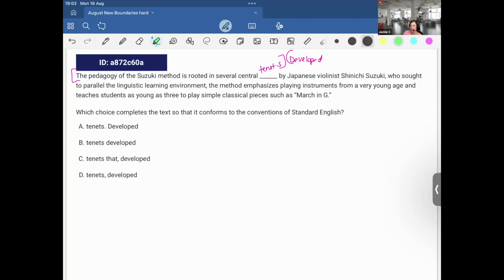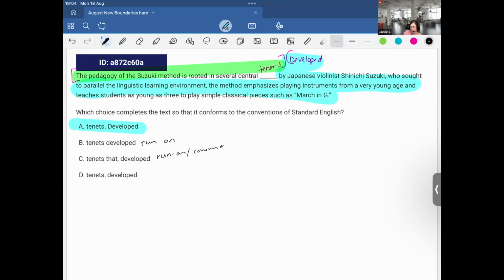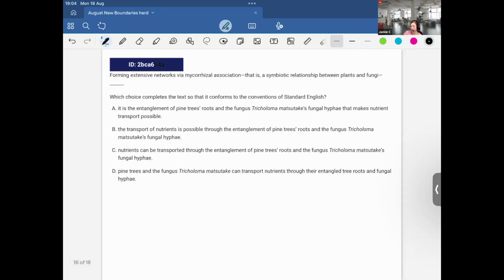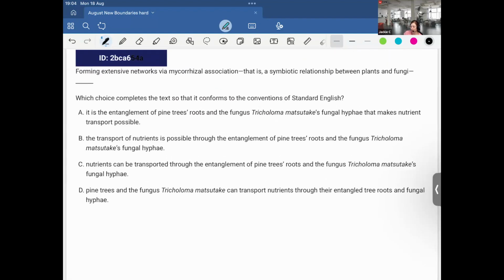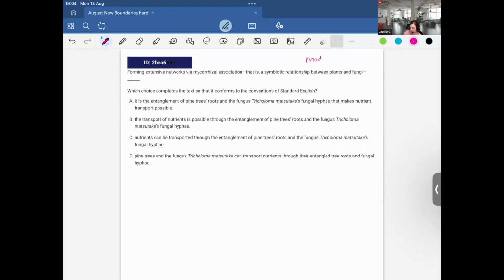Okay, Suzuki. So I can see there's two independent clauses here, and then followed from here, subject, verb, and complete thought. And the only way to separate that is with a period. This is a run-on, also a run-on or comma splice. And option D is also a comma splice. Okay, so whenever we separate two independent clauses, I know for sure I have to use a period, a semicolon, or comma plus FANBOYS. Okay, quick scan. This is super long. I know for sure I'm dealing with modifiers.